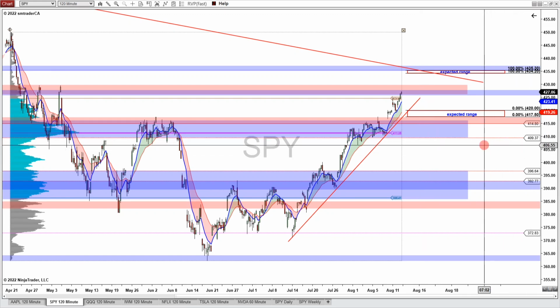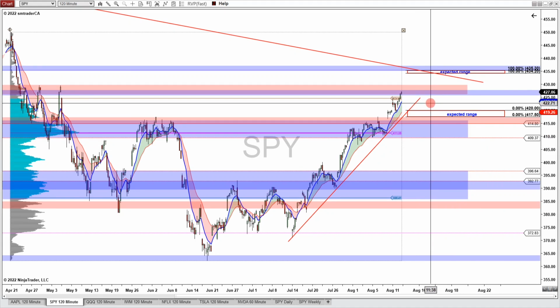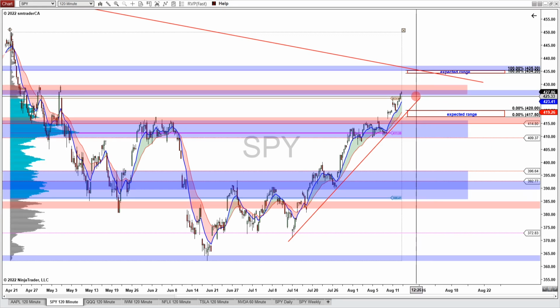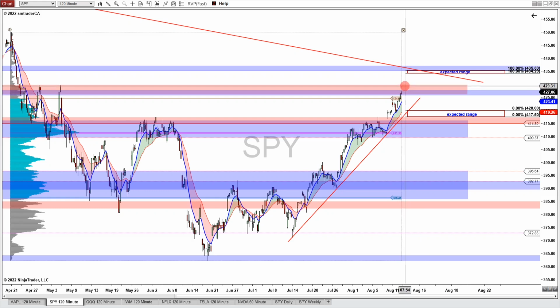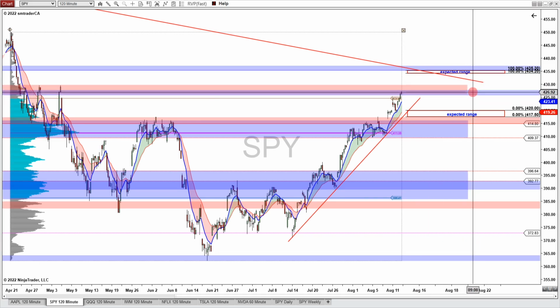And now for the potential upside scenario. If the market reacts positively to some of those economic reports coming out next week and decides to push higher, then the first thing that I look for is for it to come up and try to break this high volume zone and get above 430. And that means it has to break this resistance zone at 428.